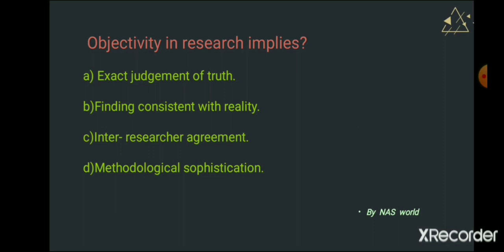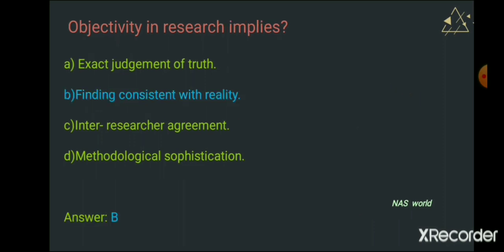Hope you get the answer. Let's go and check the answer. It is B, finding consistency with reality. We know that objectivity is simply the truth as well as the reality. The reality exists outside the investigation. Every finding we find in the research must have a reality, meaning practically it's possible. This question was asked in the June 2002 UGC NET exam.